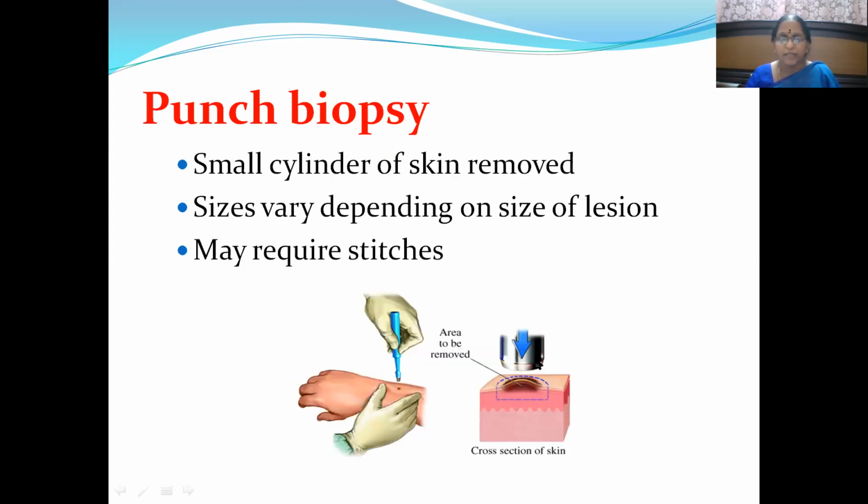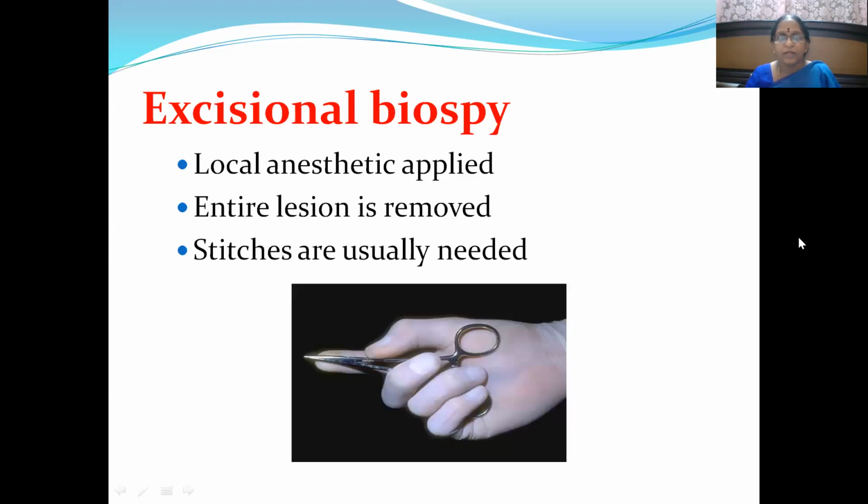Here a small cylinder of skin is removed, in different sizes depending upon the size of the lesion the patient has. So it may require stitches. Then excisional biopsy. After the introduction of local anesthetic, the entire lesion is removed, so stitches may be needed.